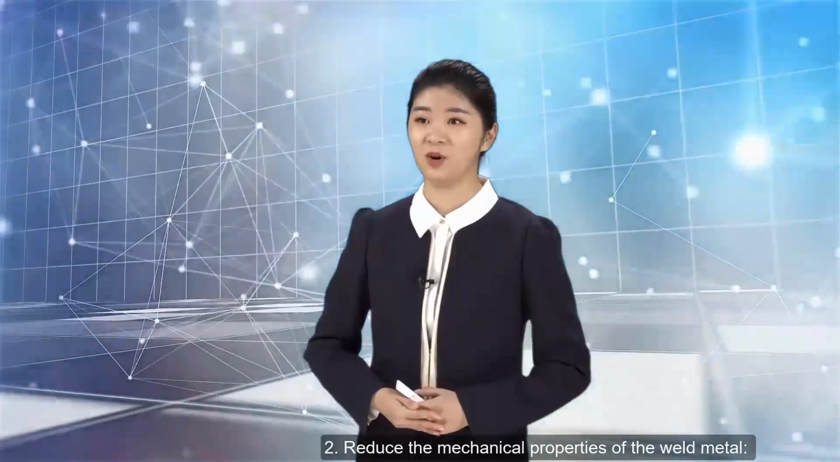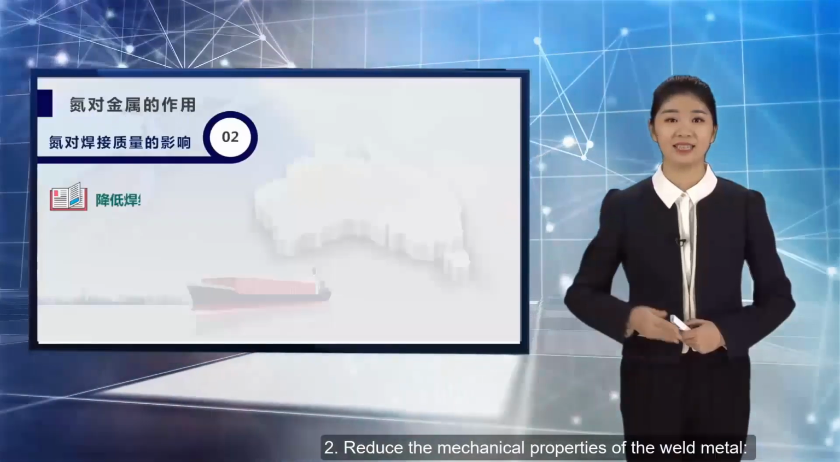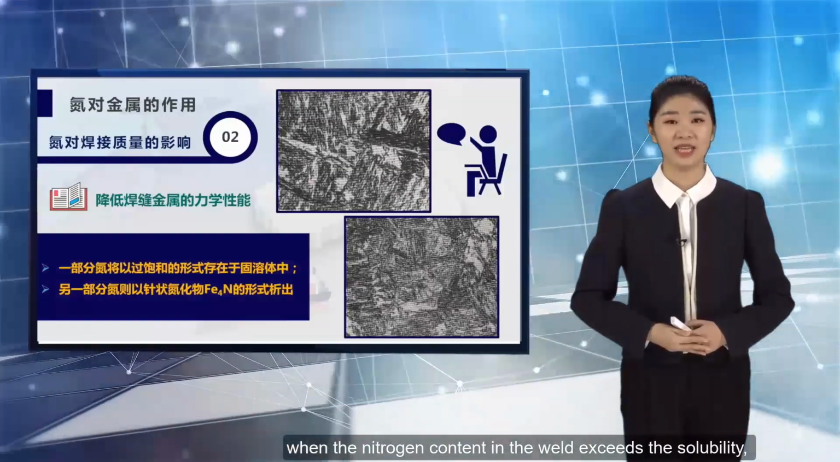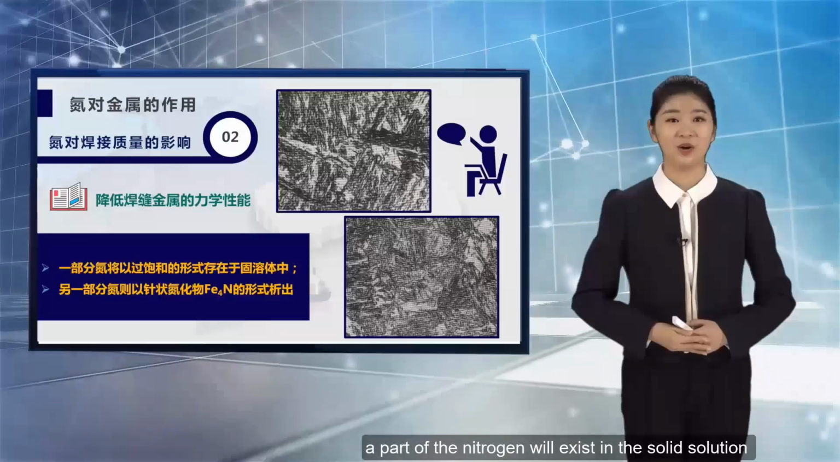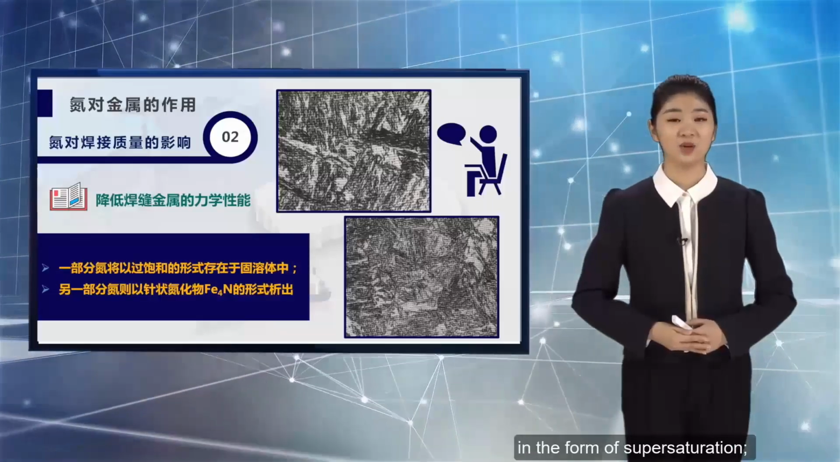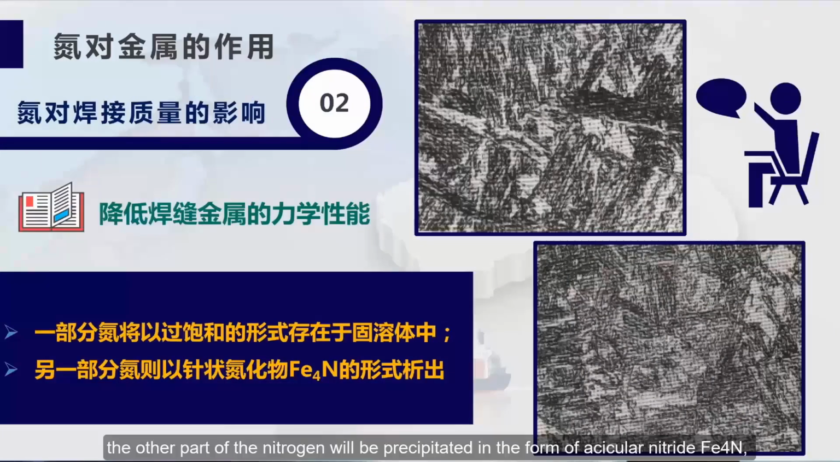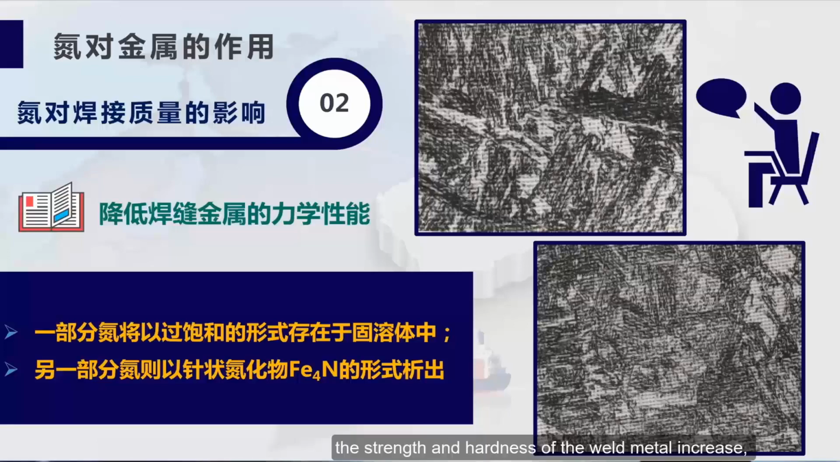2. Reduce the mechanical properties of the weld metal. When the nitrogen content in the weld exceeds the solubility, a part of the nitrogen will exist in the solid solution in the form of supersaturation. The other part of the nitrogen will be precipitated in the form of acicular nitride Fe4N. The strength and hardness of the weld metal increase, while the toughness and plasticity decrease.